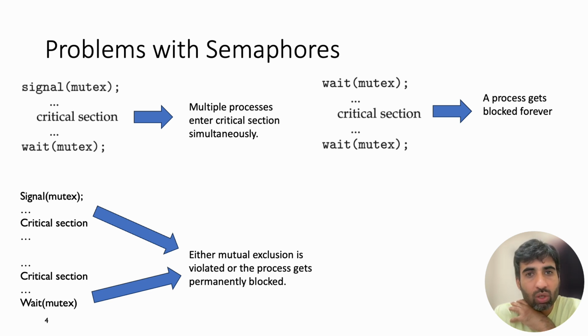That's why synchronization code must be written very carefully. A single missing wait or signal statement can completely change the behavior of a concurrent program and produce bugs that are often very difficult to debug.